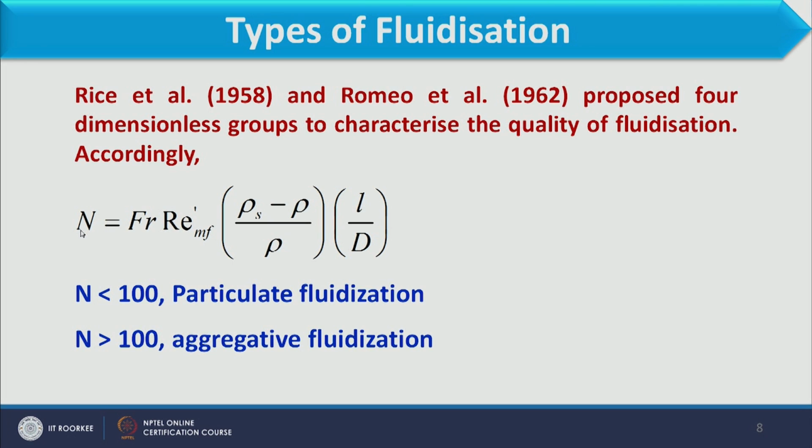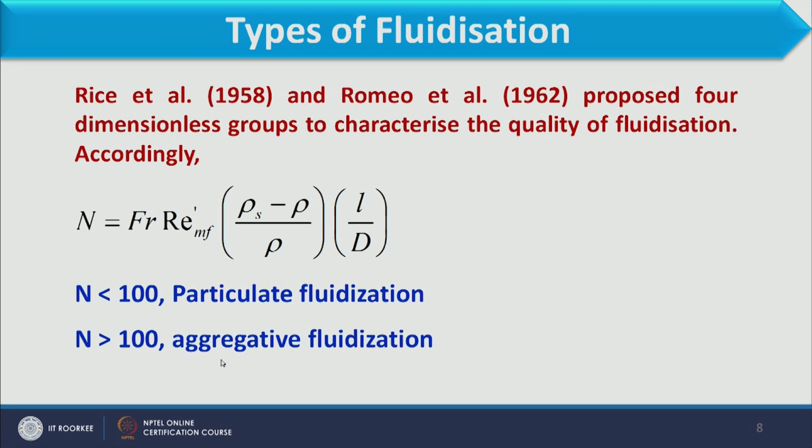So, we can obtain the value of n. When n is less than 100, particulate fluidization occurs, and when n is greater than 100, aggregative fluidization will occur. So, you see, when we increase the number, the possibility of aggregative fluidization increases. Similarly, the same factor we observed in the last method, which is given through the Froude number only.